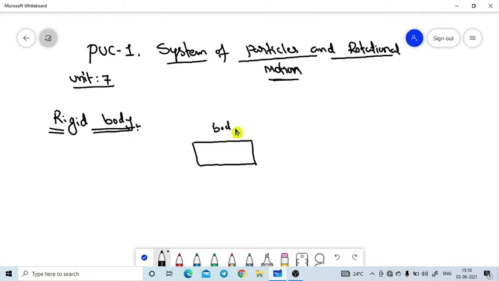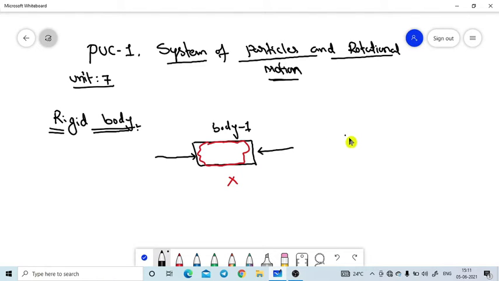If we apply certain forces on the body, and the body changes its volume or area and shape due to the external force, that means this body is not a rigid body.